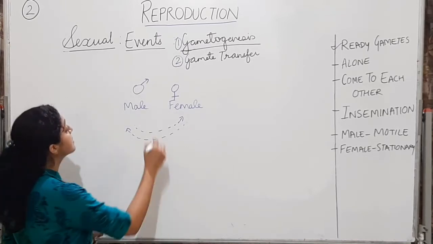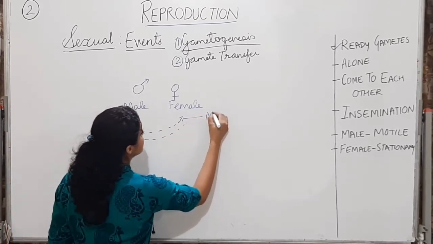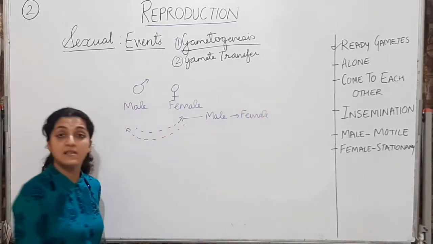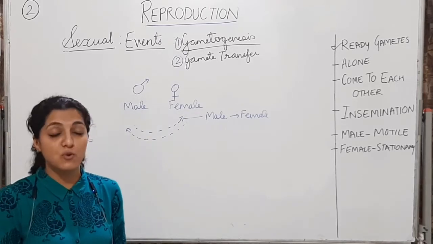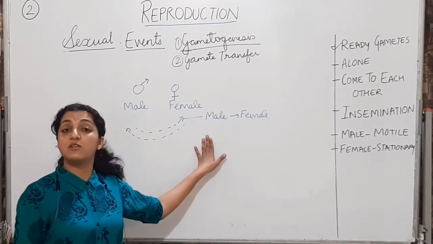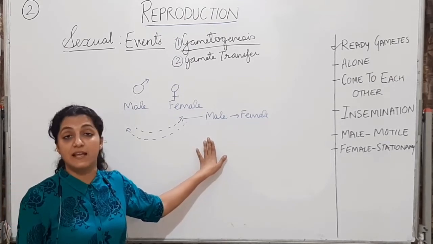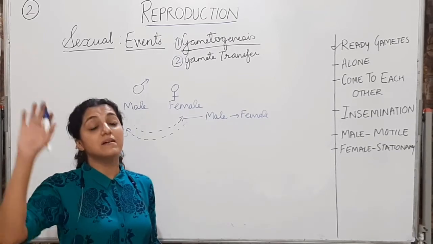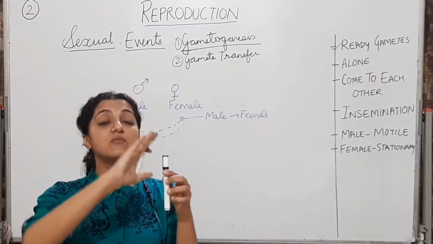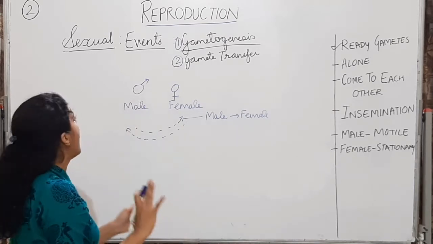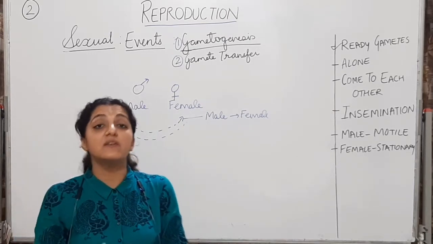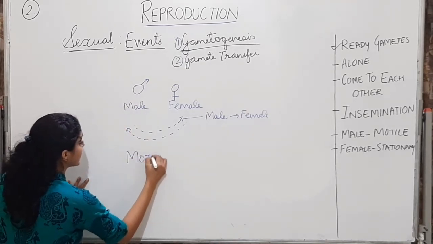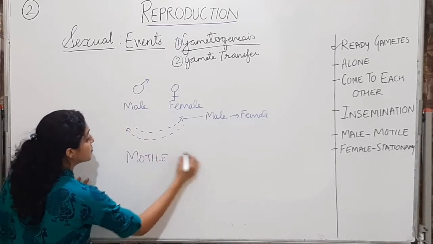Majority of the organisms we have, the male gamete is transferring to the female. This is seen in majority of the cases. However, an exception is there to this rule also. We will be doing the exception when we read the NCERT textbook just after the lecture. Alright. So you have to understand in human beings also, it is the male gametes which are transferred to the female body. Alright. Because male gametes have to transfer, they have to travel a distance. The male gametes are going to be motile, whereas the female gametes are going to be stationary.